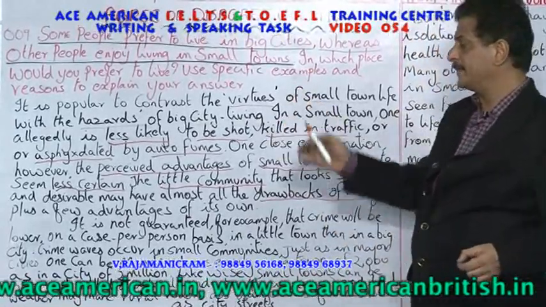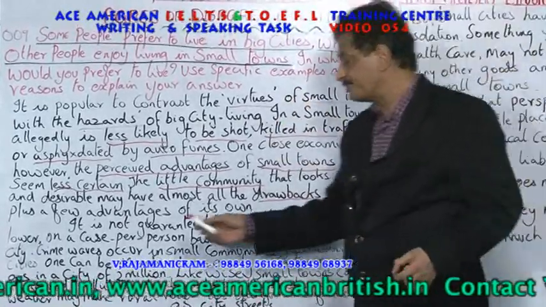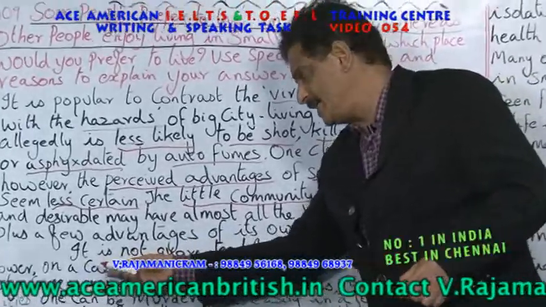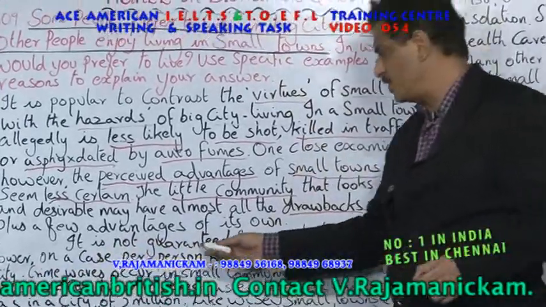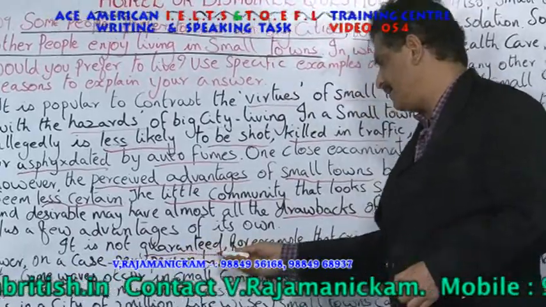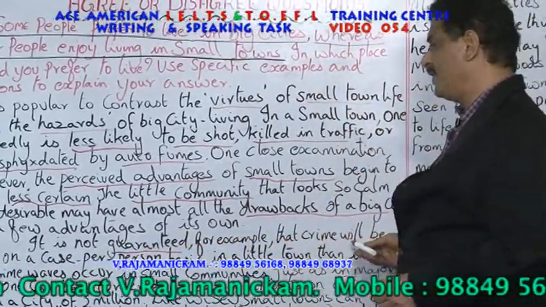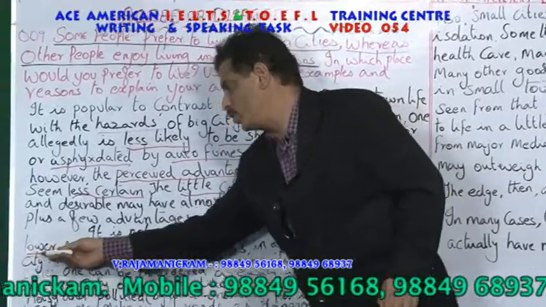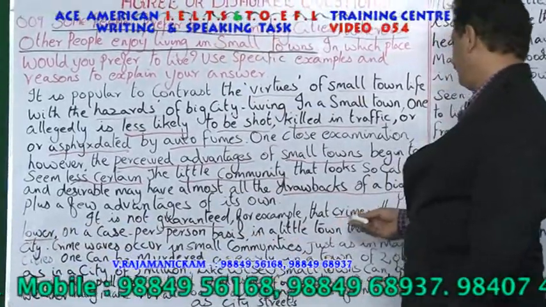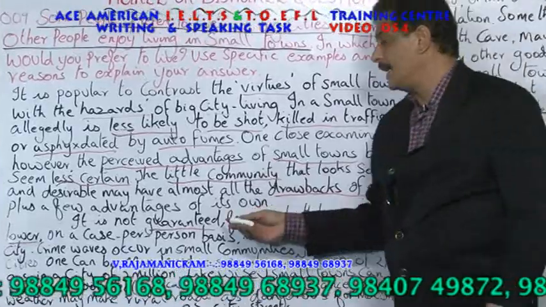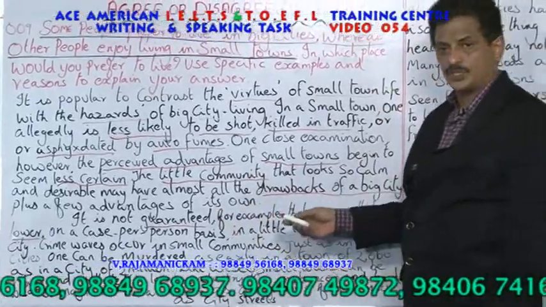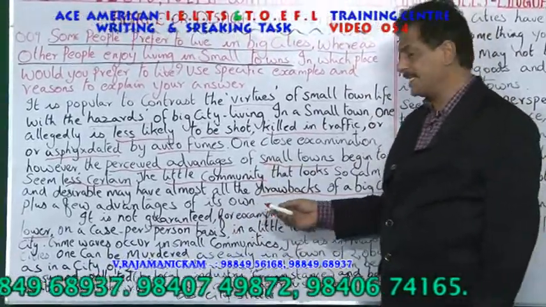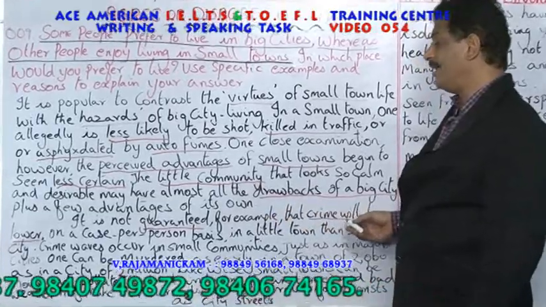That's what he says. Now he comes to the second paragraph. It is not guaranteed. He says it is not guaranteed. For example, that crime will be lower on a lower... Crime will be lower. He says it is not guaranteed. What is not guaranteed? He says with an example, the crime will be lower.